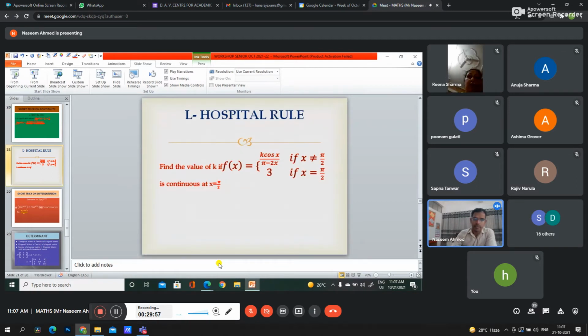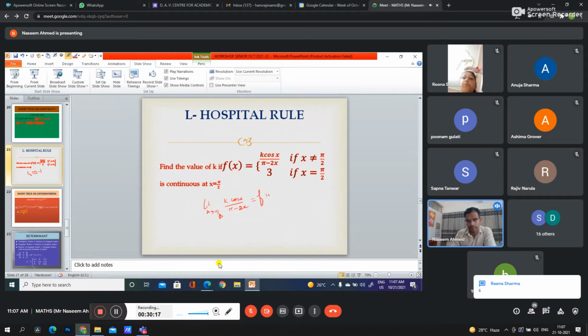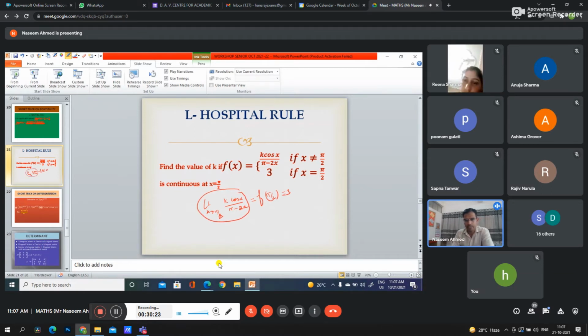Here is the example, a question from continuity. Limit x approaches pi by 2 of k cos x upon pi minus 2x equals f of pi by 2, or you can say 3. So we have to find the limit of this.